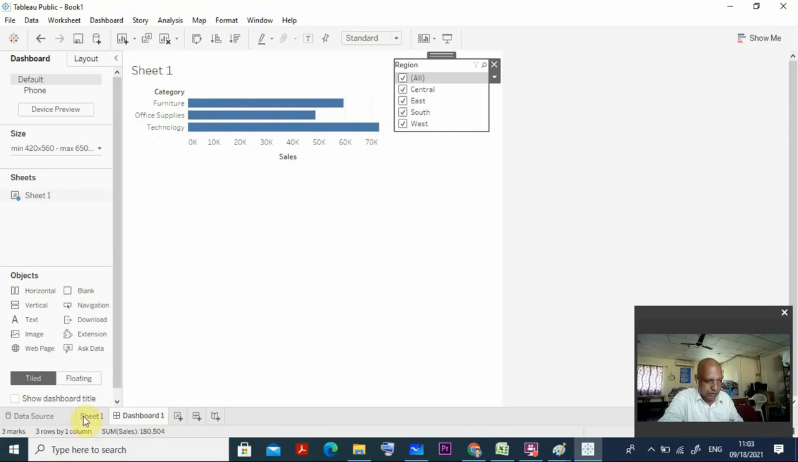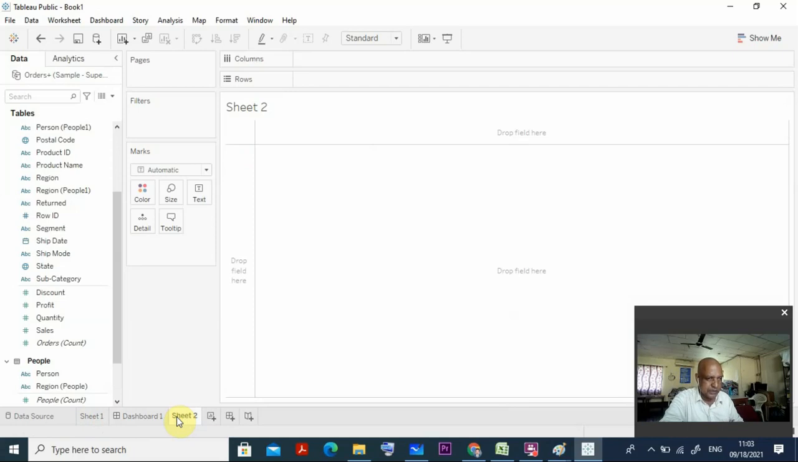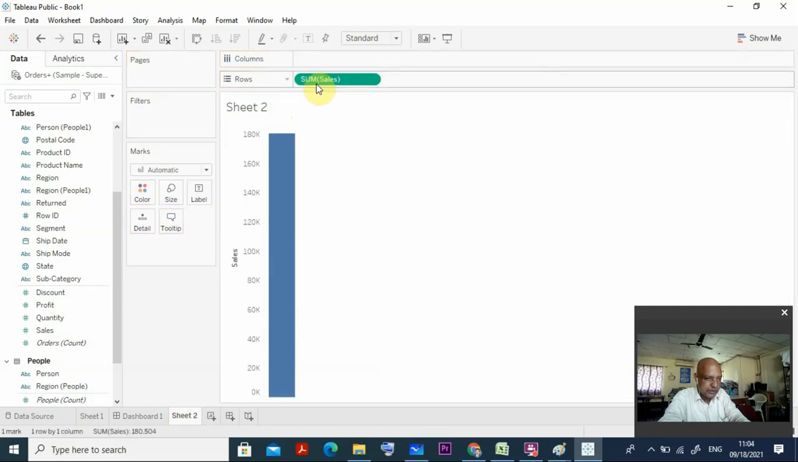Now suppose I want to create another sheet. Then for creating a sheet, we click this one. This is the new worksheet. Okay. For a new worksheet, you can see clearly a new worksheet is coming there, right? So in this new worksheet, suppose I want to show the sales. Sales are here again. I put the sales in the rows. Okay. Now you can see the sales are coming.